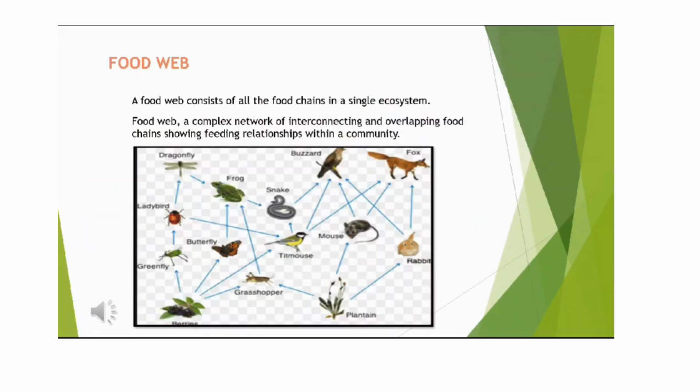Food web. A food web consists of all the food chains in a single ecosystem. Food web, a complex network of interconnecting and overlapping food chains showing feeding relationships within a community. Several interconnected food chains form a food web. A food web is similar to a food chain, but the food web is comparatively larger. Occasionally, a single organism is consumed by many predators, or it consumes several other organisms. Due to this, many trophic levels get interconnected.